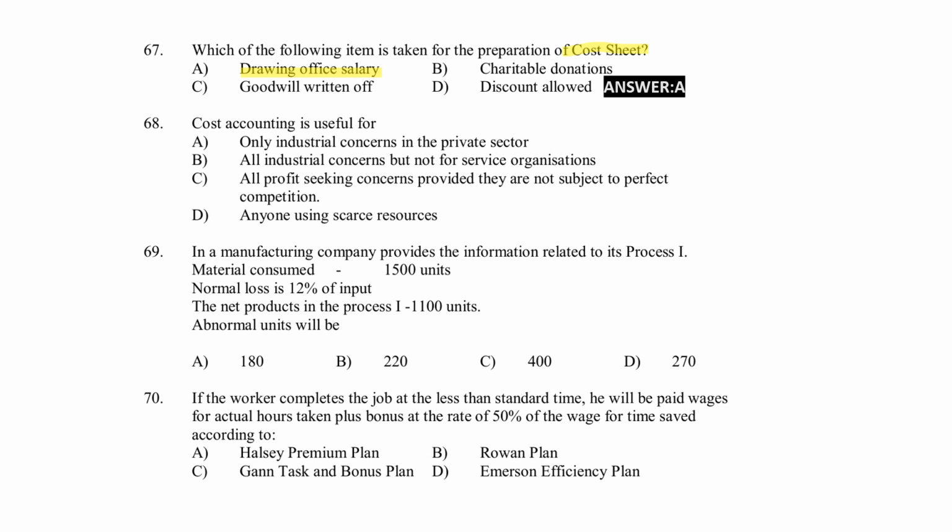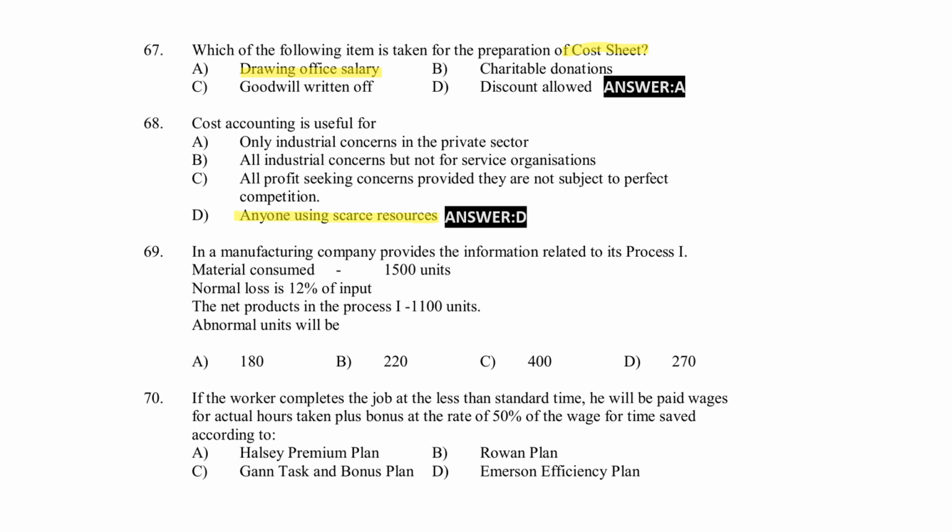Next, cost accounting is useful for: A, only industrial concerns in the private sector; B, all industrial concerns but not a service organization; C, all profit seeking concerns provided they are not subject to perfect competition; D, anyone using scarce resources. Here, option D is the right answer.